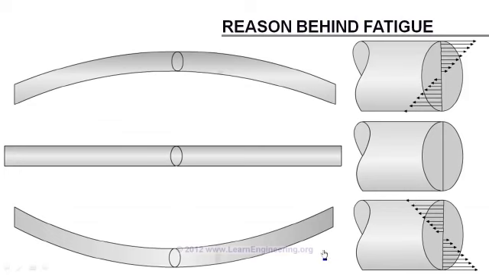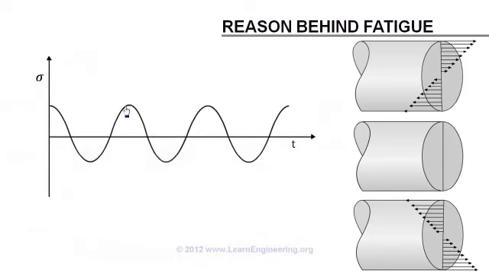So if you trace stress induced at a point with respect to time, it will vary like this, as a fluctuating stress with time. Initially the point will have positive stress. After that zero. Then negative stress. The same cycle repeats again and again. Such fluctuating stress is the root cause of fatigue failure.